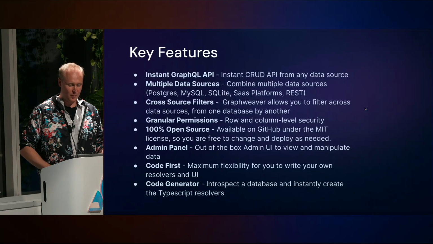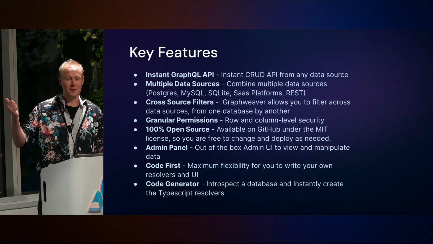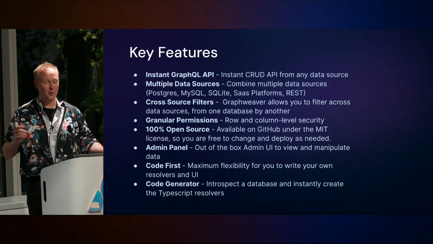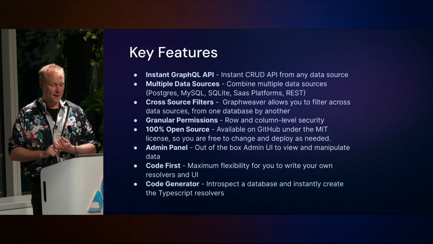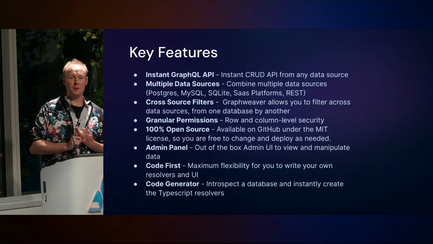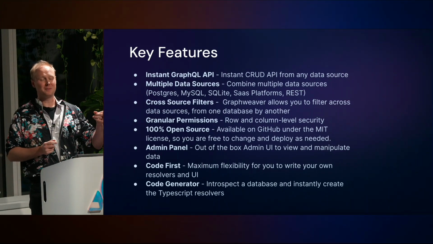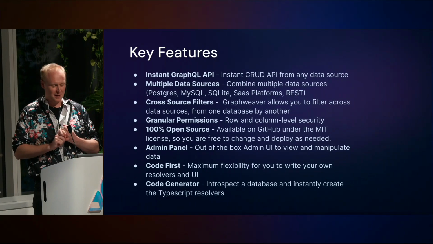I'm going to run through some quick features and then I'll get to Q&A. Instant GraphQL API when you run Graphweaver. You just saw this. I did it in like 2 minutes. That's pretty fast. You can have multiple data sources. You can filter across those data sources. We've got row and column level security implemented. We've got a number of authorization methods implemented. Steve's just built some crazy stuff like magic links and one-time passwords.